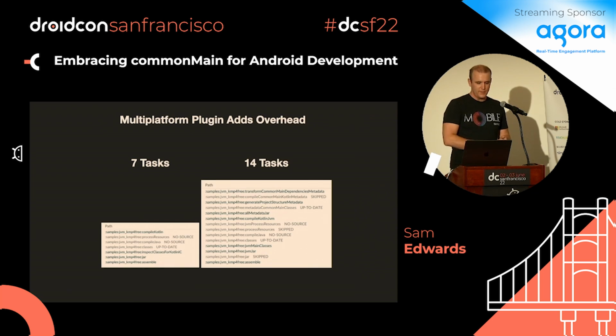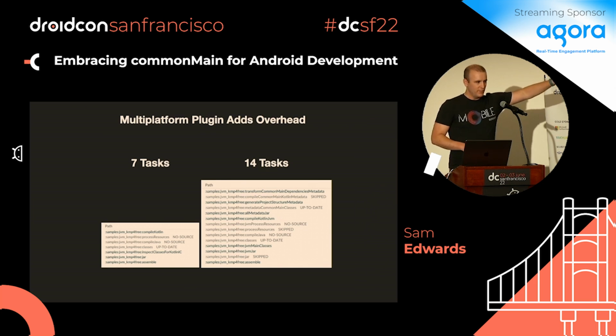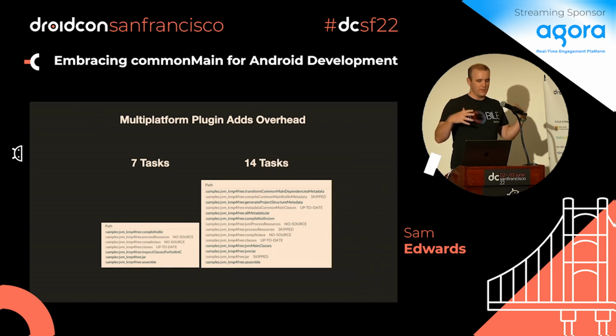Additionally, this is very small, but on the left is a Kotlin JVM project. On the right is a Kotlin multi-platform project only targeting JVM. And this is a Gradle build scan. It's just showing that there are more tasks. There's overhead there. So all these things, it's under development, all these things are happening.